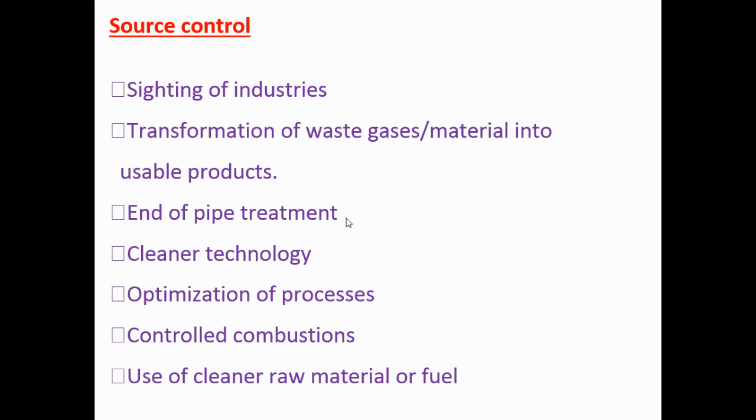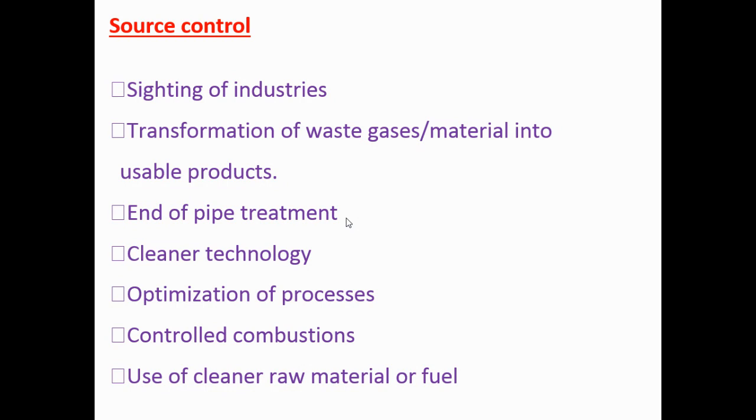Last is the use of cleaner raw material or fuel. Obviously, there are two types of petrol and diesel available. One is called normal, one is called extra premium. Why do we have to pay extra money to buy the extra premium fuel? Because extra premium fuel has higher combustion efficiency, and higher cleaner technology is used to make this fuel. There's an extra charge, and this extra amount we pay for the cleaner fuel is to control pollution for the environment.